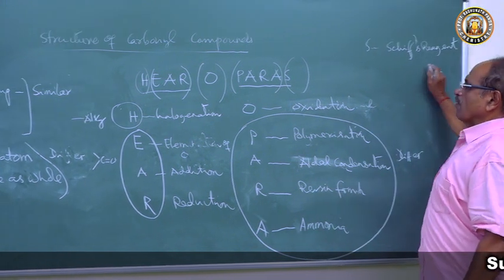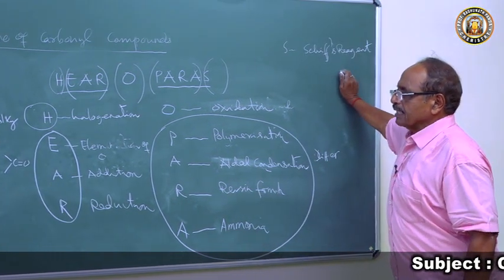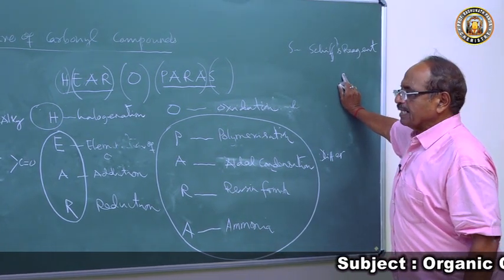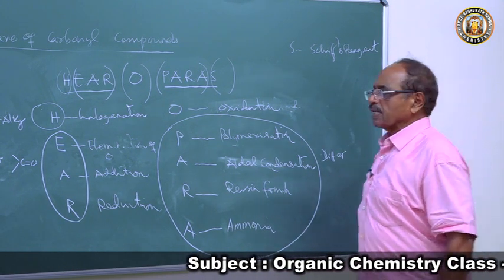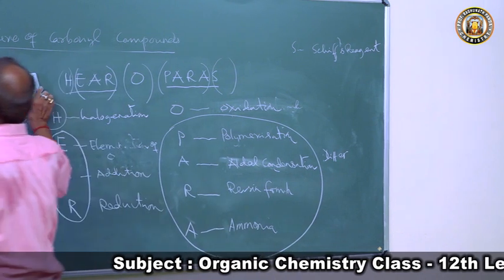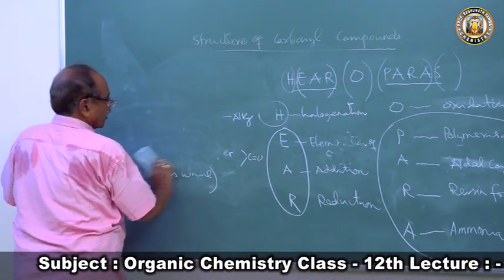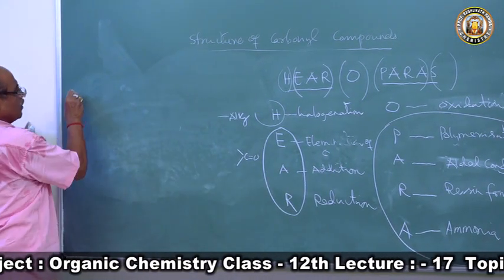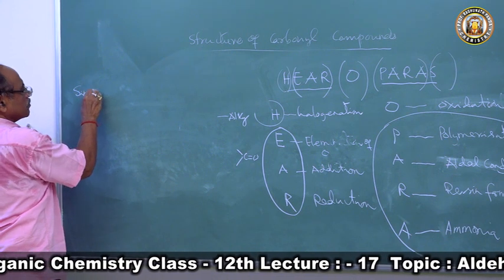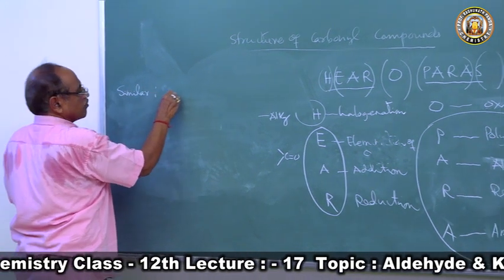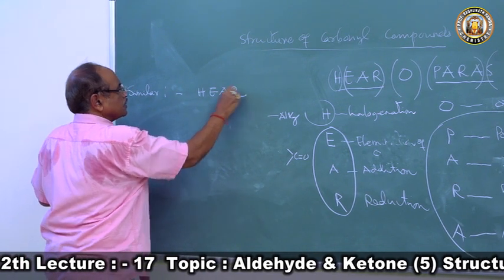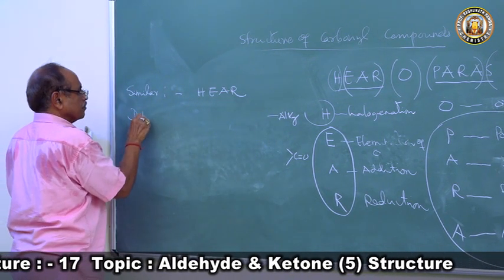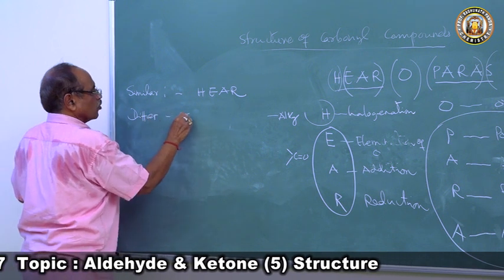So this is a reaction of aldehyde. Both aldehyde and ketone will be similar in here, and differ in O-Paras.